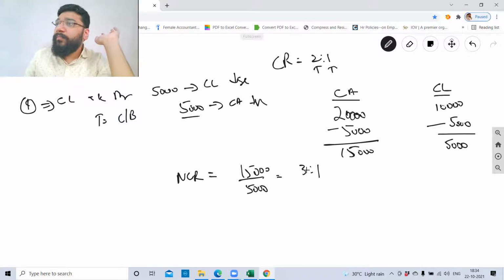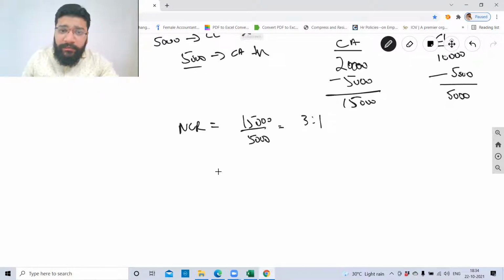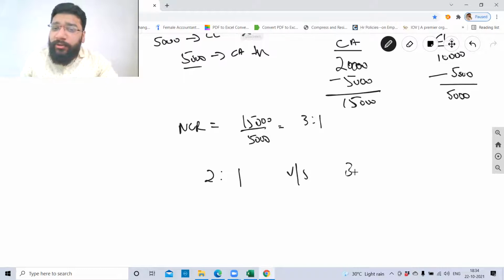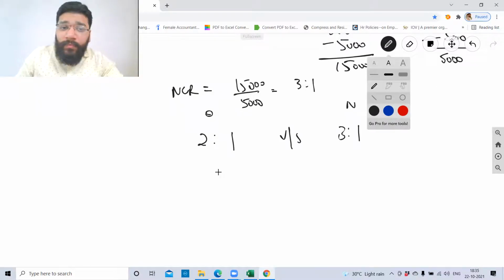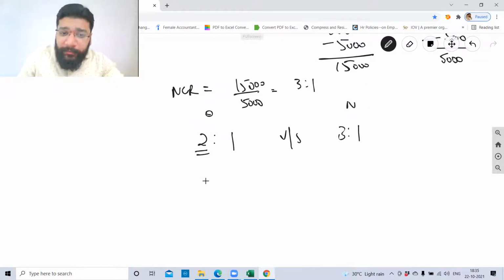3:1. So now observe this very carefully. The old ratio is 2:1 versus the new ratio 3:1. Correct? This is old and this is new. Now compare the old with the new one and tell me, has the ratio increased or decreased? Now remember this, guys, I gave you one chart. This is the front portion.